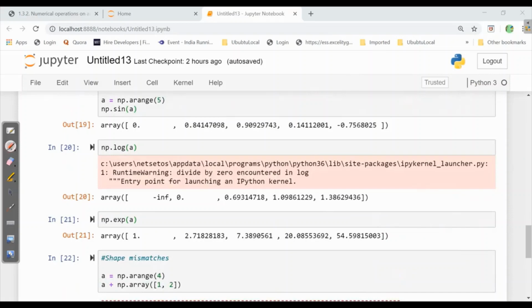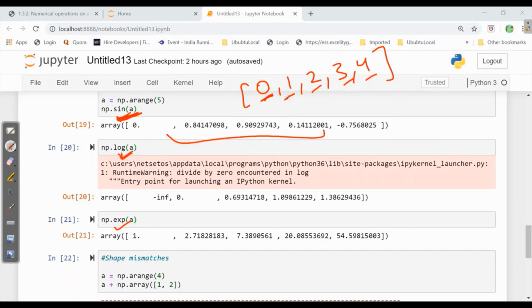Here it also works for sine, log, and exponential. For sine, suppose you have an array from 0 to 4. Sine 0 is 0, then sine 1, sine 2, sine 3, sine 4, and it will return their values. It works for log also and exponential as well. In this, it works as e to the power of the value. So NumPy accepts sine, log, exponential, cos, everything.